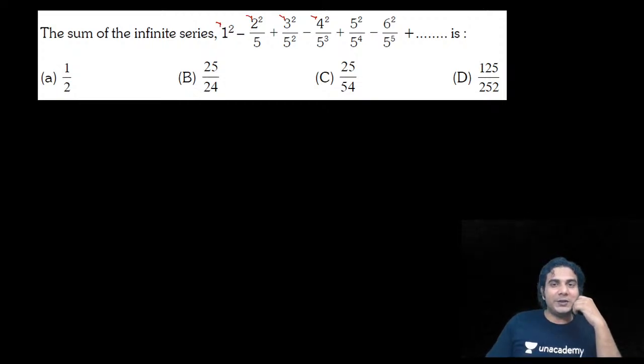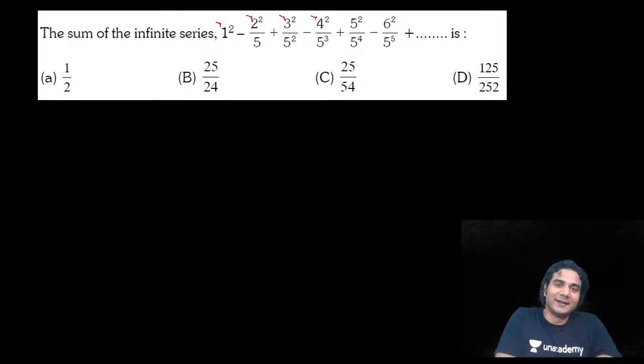You can call it AP, GP, not AGP, double AGP. But you need to use the same method, so just do it, and you need to find the sum of an infinite number of terms. So use the same method, not the formula. Formula you don't know, right? You can't memorize the formula for each type of series. So most of such series in which a GP is multiplied can be solved using the same method. Just multiply the series by the common ratio of the GP, shift and subtract.